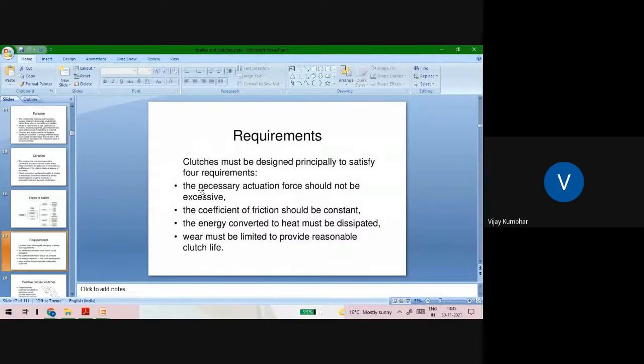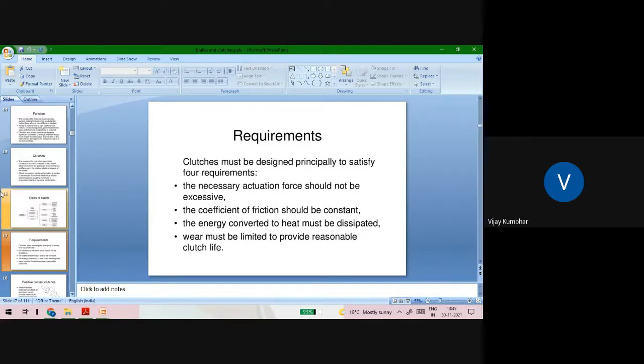As far as the requirements of clutches are concerned, a clutch may be designed principally to satisfy four requirements. The necessary actuation force should not be excessive. The coefficient of friction should be constant. The energy converted to heat must be dissipated. Wear must be limited to provide reasonable clutch life. These are basically the requirements of clutch design.